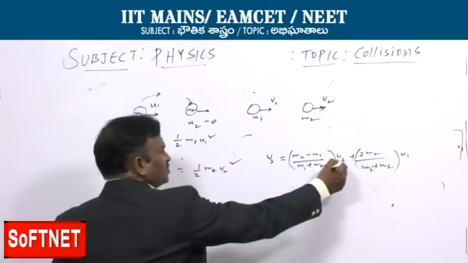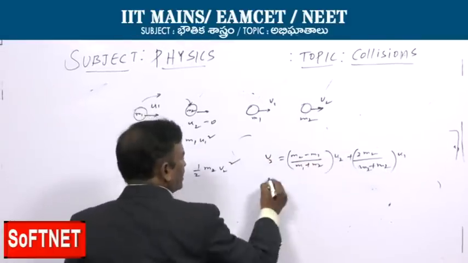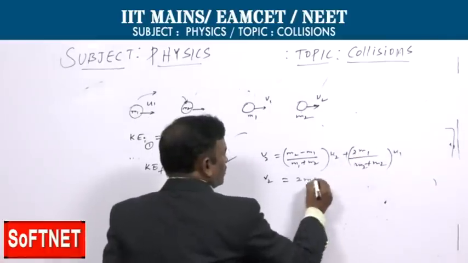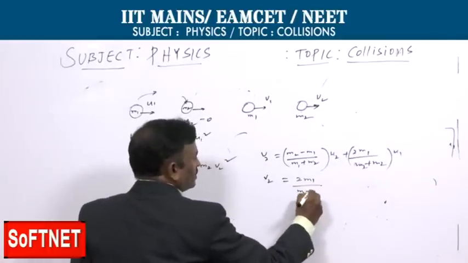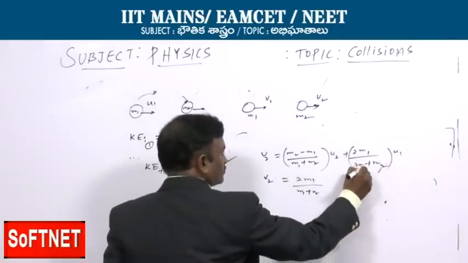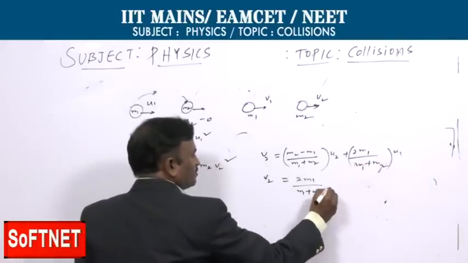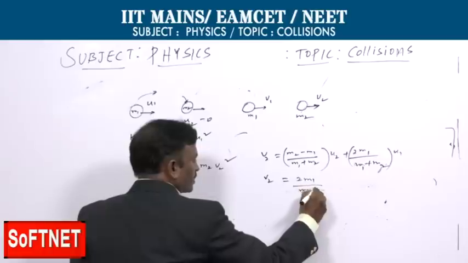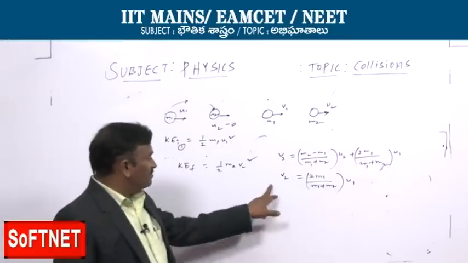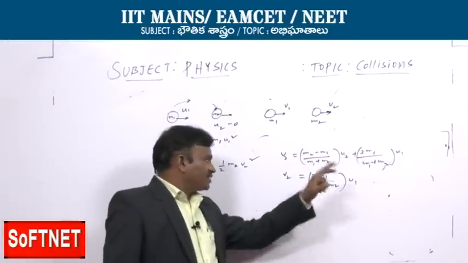Anyway u2 is 0, so that term gets cancelled. v2 is equal to 2m1 by m1 plus m2 into u1, the velocity of the second body after the collision.